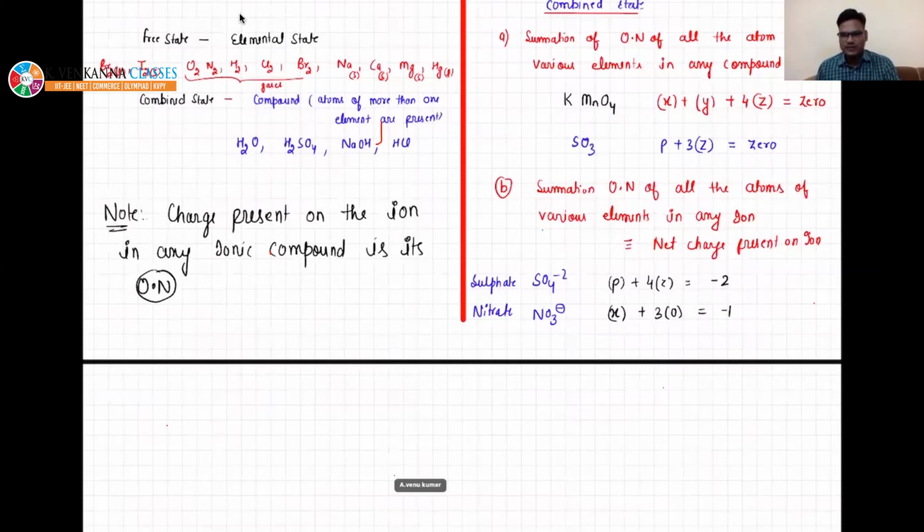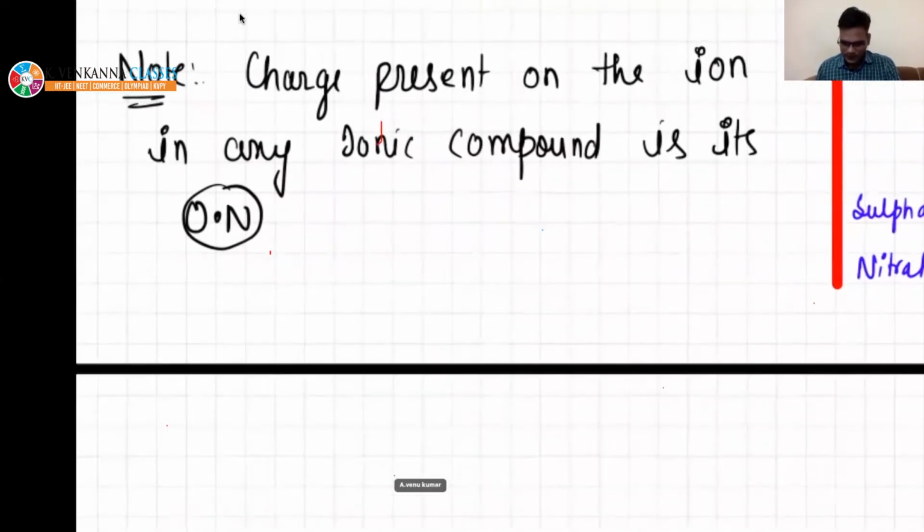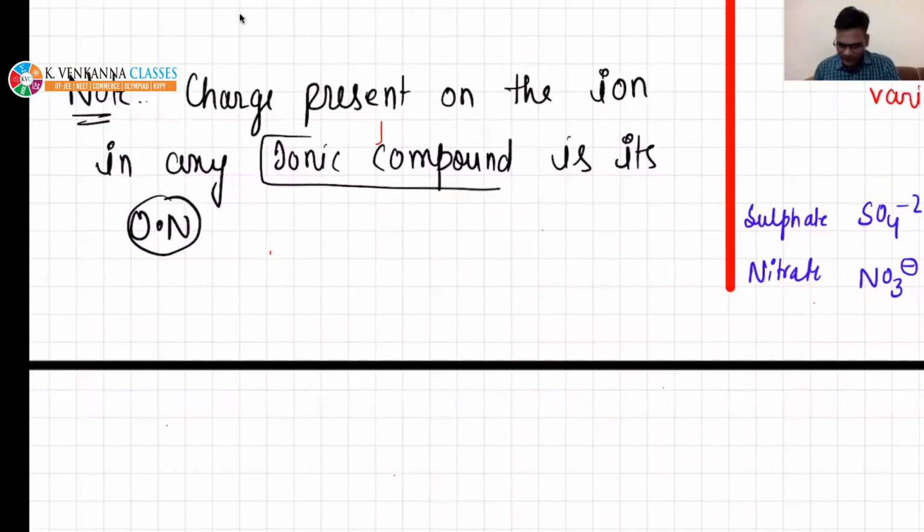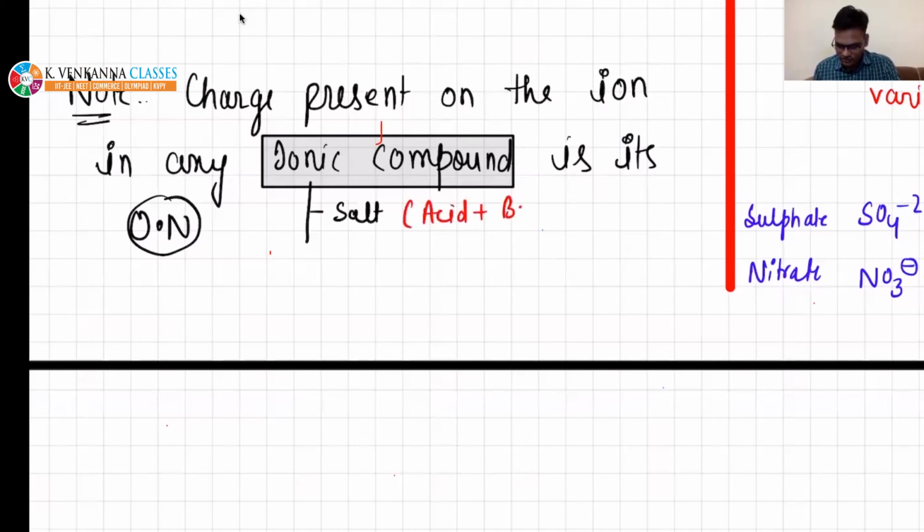I will give you an example. For example, ionic compound. How will you identify an ionic compound? Till now we haven't studied ionic compounds, I am just giving you an idea. If you see any salt, salts are prepared by reaction of acid and base. So if there is any salt in the question, then that is also an ionic compound. Compounds made up of metal plus non-metal, prepared from reaction of metal and non-metal, are also termed ionic.